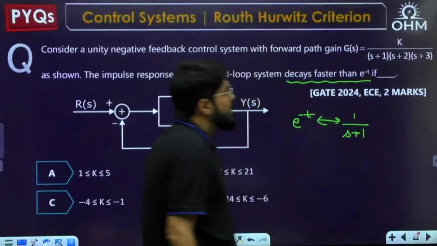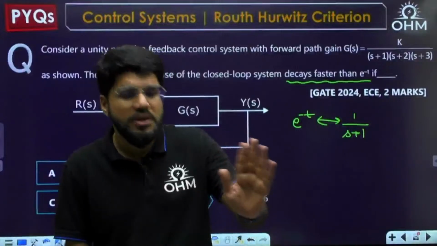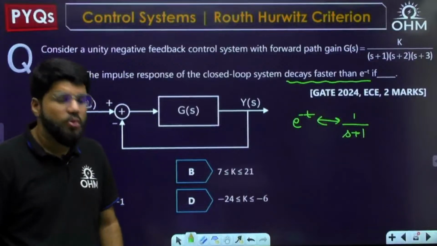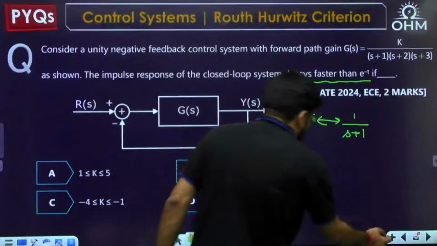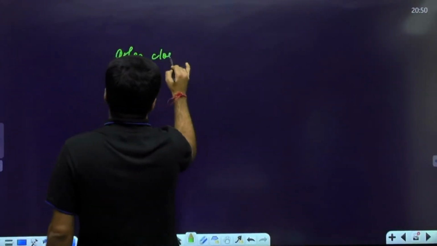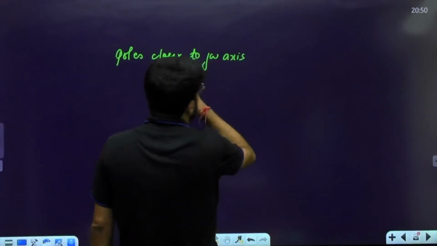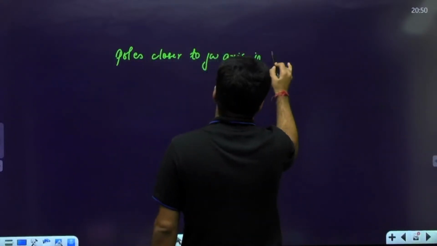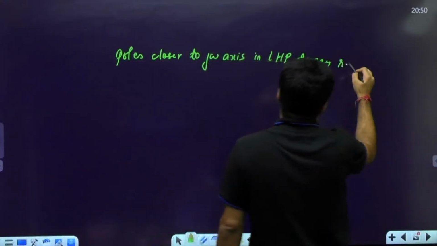Now if a response decays faster, what does it mean? See, whenever a pole is closer to the imaginary axis, the dominant pole concept is required. If poles are closer to the imaginary axis, they decay relatively slowly, and they are said to be dominant. Poles which are closer to the j omega axis in the LHP decay relatively slowly.